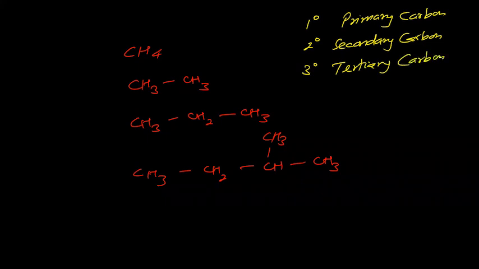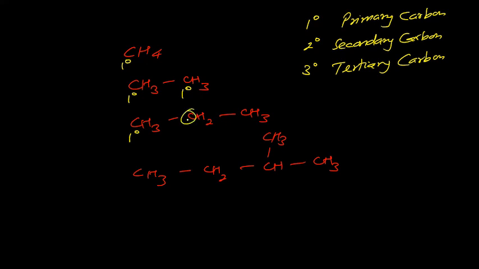So 1 degree carbon will be that one which is not attached to any other carbon, or if it is attached to only one carbon. So this is 1 degree carbon because it is not attached to any other carbon. Remember, carbon, not hydrogen or any other element. Carbon attached to carbon only. Similarly, this carbon is attached to only one carbon, so it is primary. This carbon is also attached to only one carbon, primary. 1 degree. This carbon is attached to only one carbon, so 1 degree.